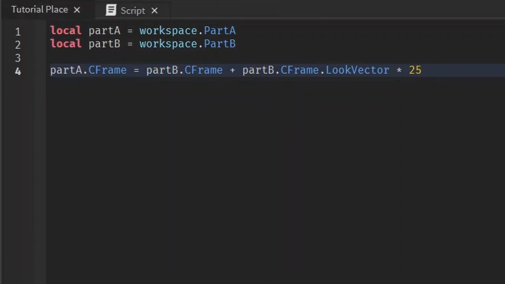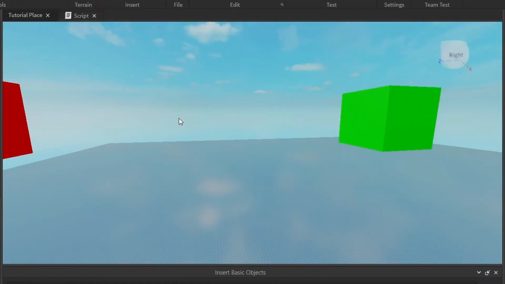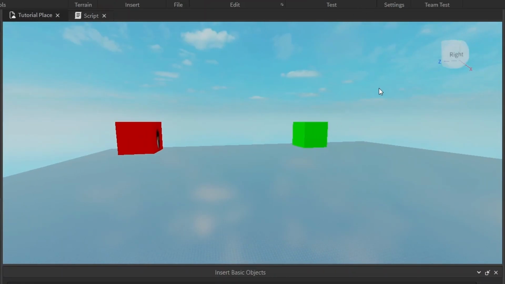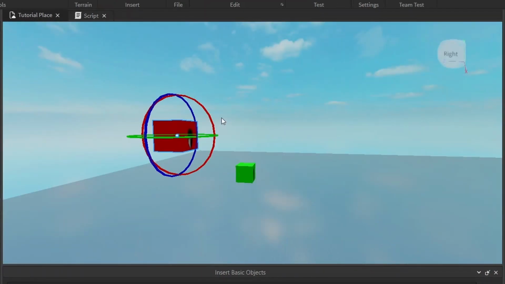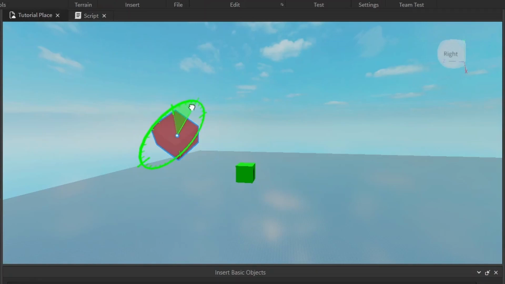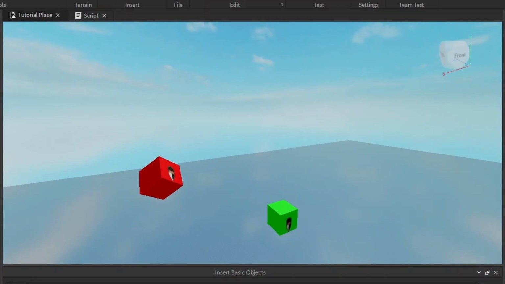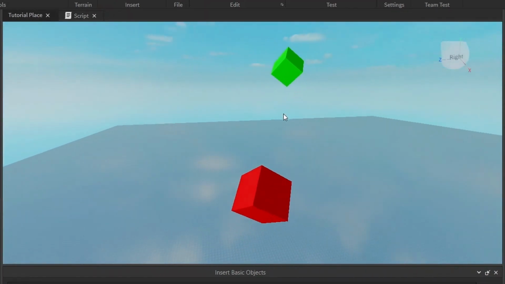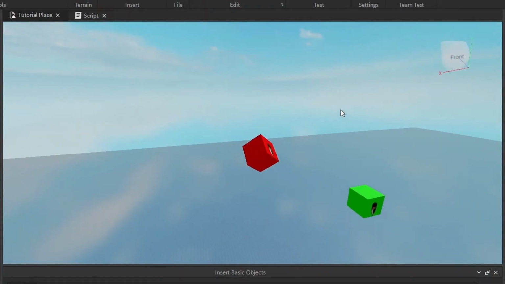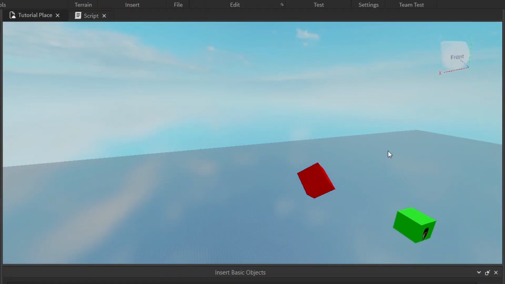And I'll show you what happens when I run this. In the direction that this part is looking, it'll go 25 in front of it. Even if you rotate it this way and this way, now it's facing that way, it'll still be positioned in that direction. No matter what way this part is facing, it'll go in front of the part it's facing.